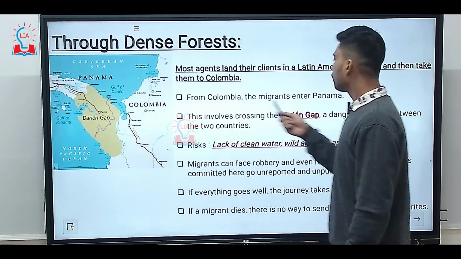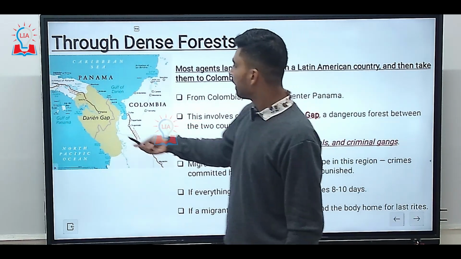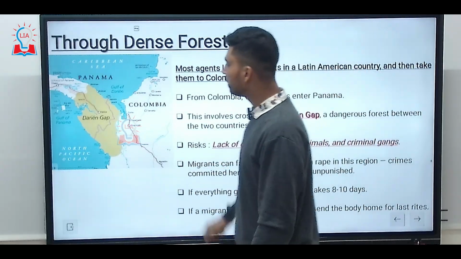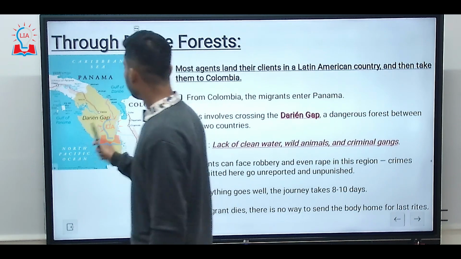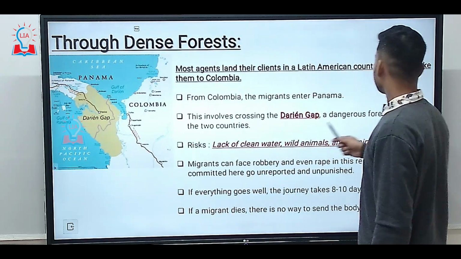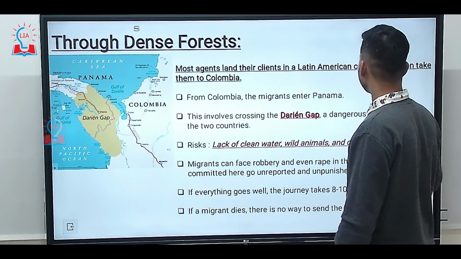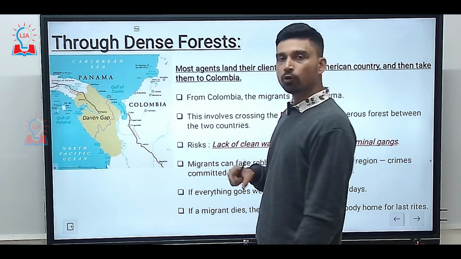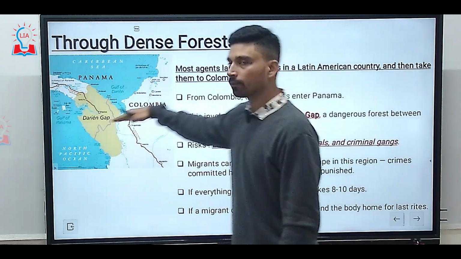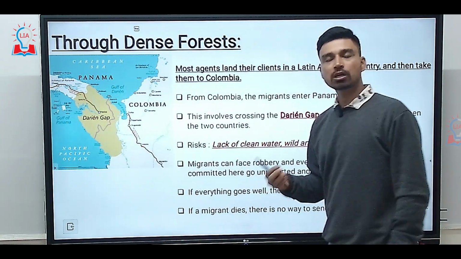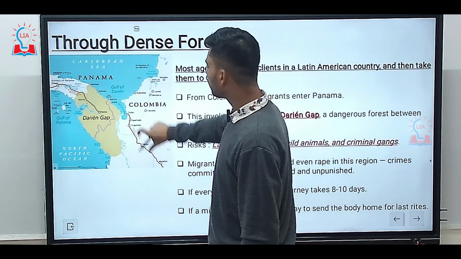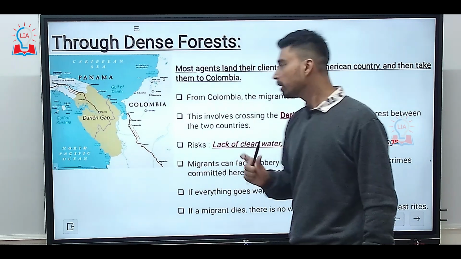So from Colombia, the migrants, as you can see, enter Panama. This movement from Colombia to Panama happens via a gap referred to as the Darien Gap, that you can see on the map here. And this Darien Gap is a very dangerous region, because here you have very dense forest. This region is very close to the equator, so the equatorial rainforests are very well developed here, between the equator and the tropics, we can say. So both equatorial rainforest as well as tropical rainforest are well developed here.